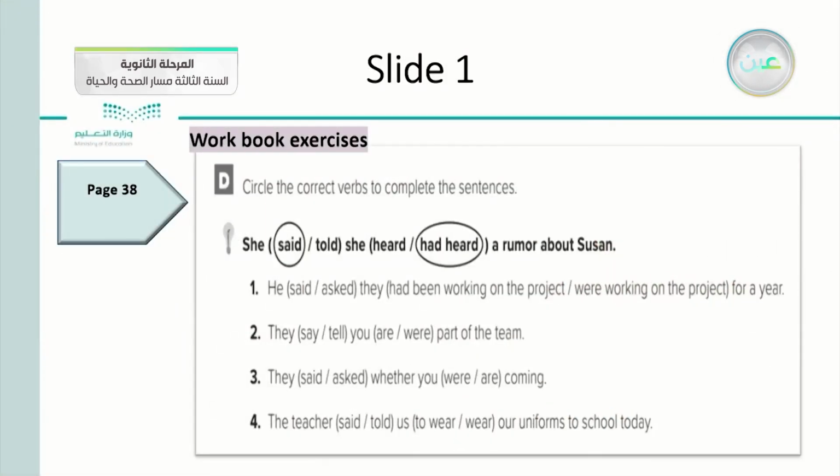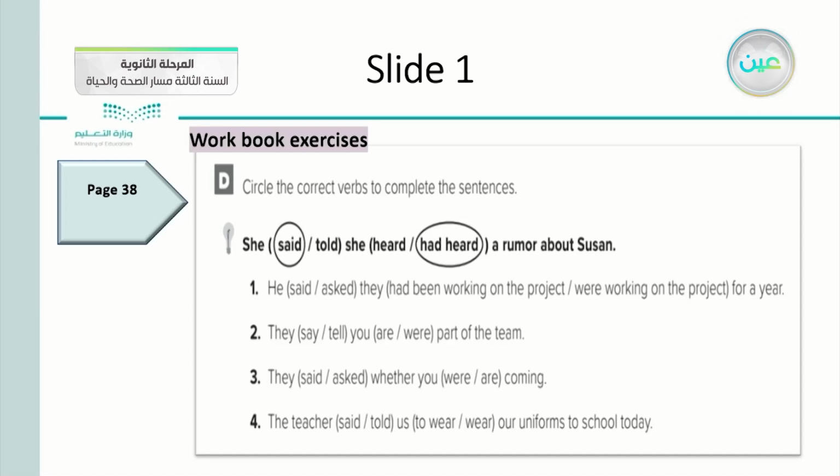In that question, they give you sentences, and some of them have verbs, but we should choose the correct verb to complete the sentence. Look at the title for that question first. The writer said to us, circle the correct verbs to complete the sentences.